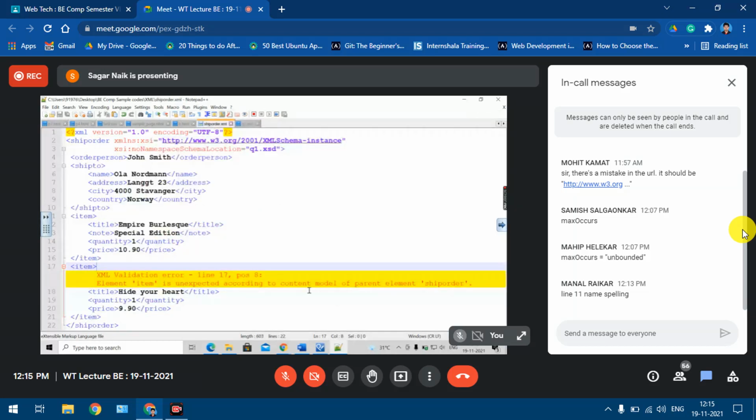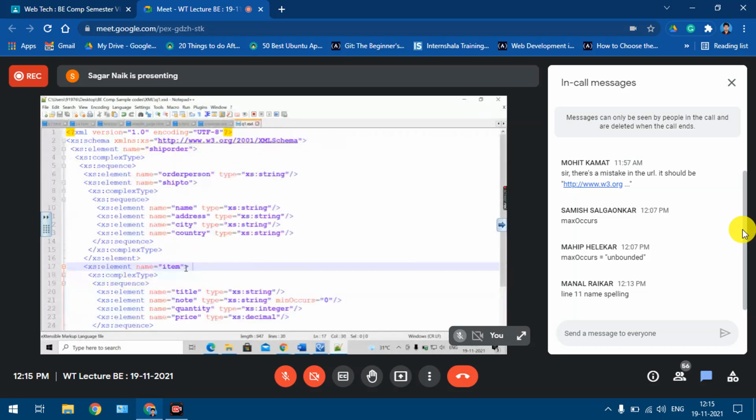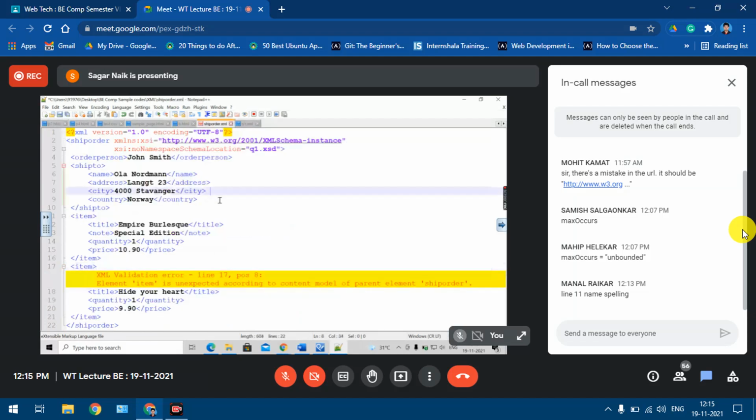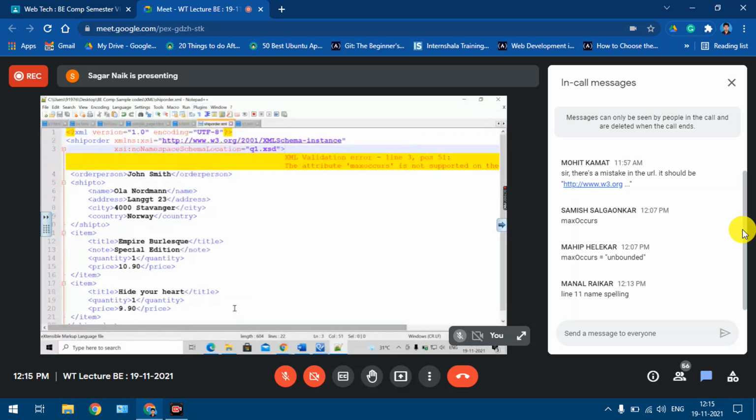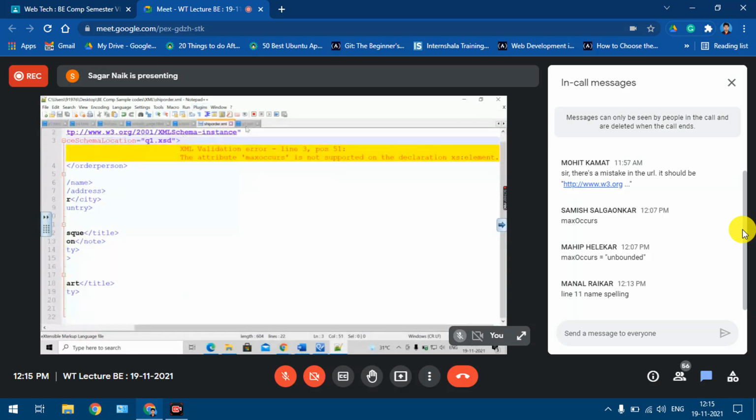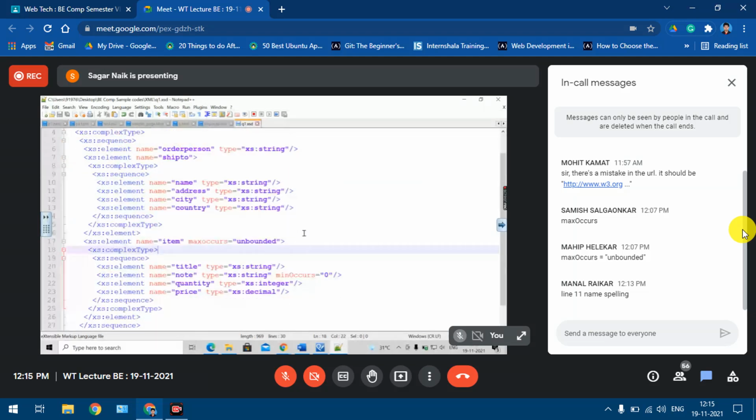Now it is saying it is not as per the content model. So here's what I do: maxOccurs equal to, suppose, unbounded. Okay, still there's an error. If I save this file and try to validate it, what will happen? What is the error? I have put the unbounded thing, but still it is showing the error. Can anyone tell me why?